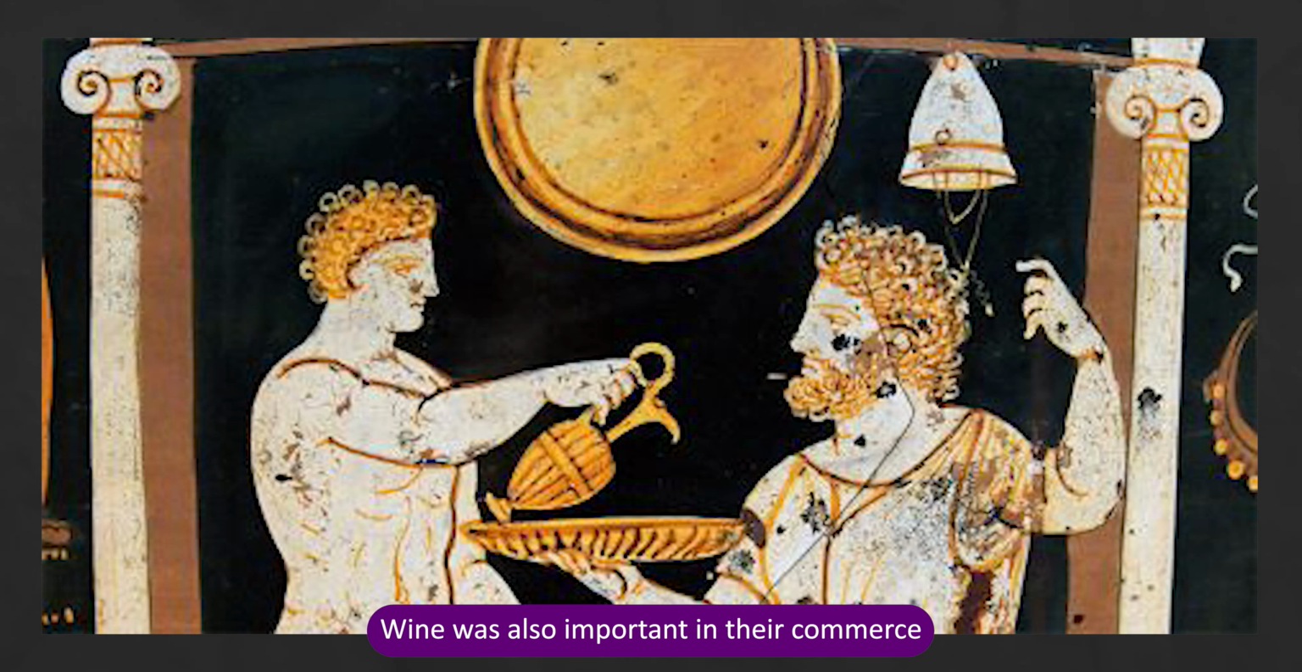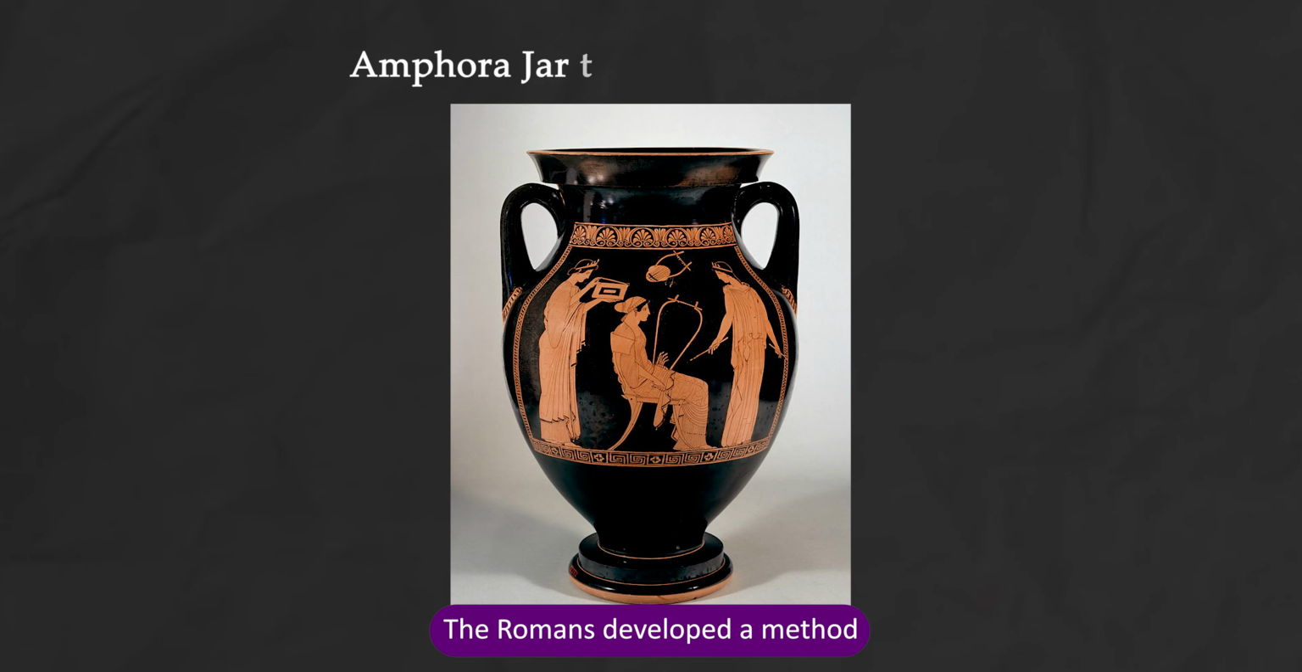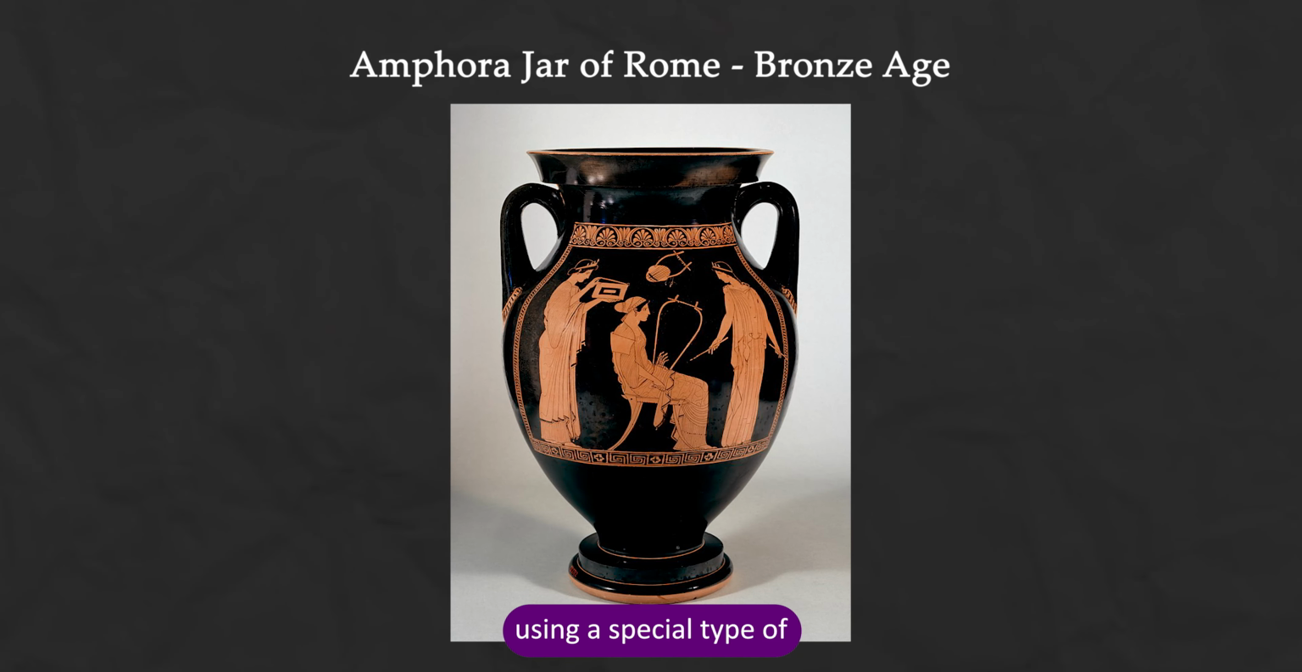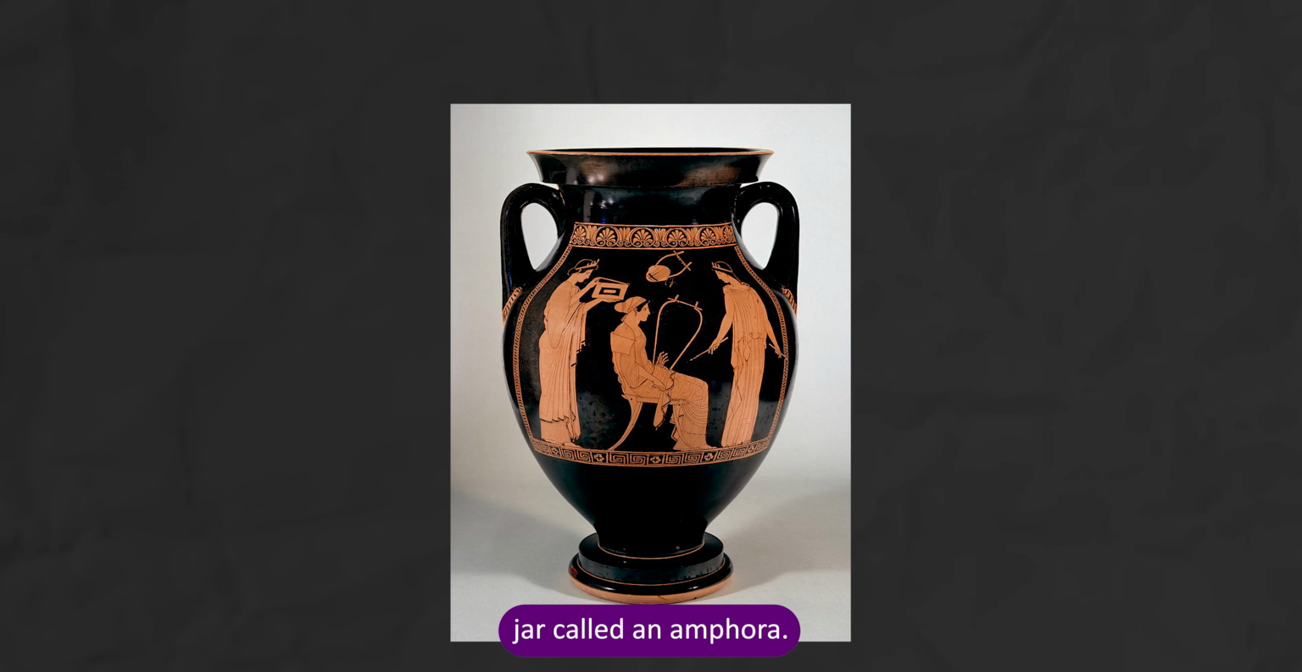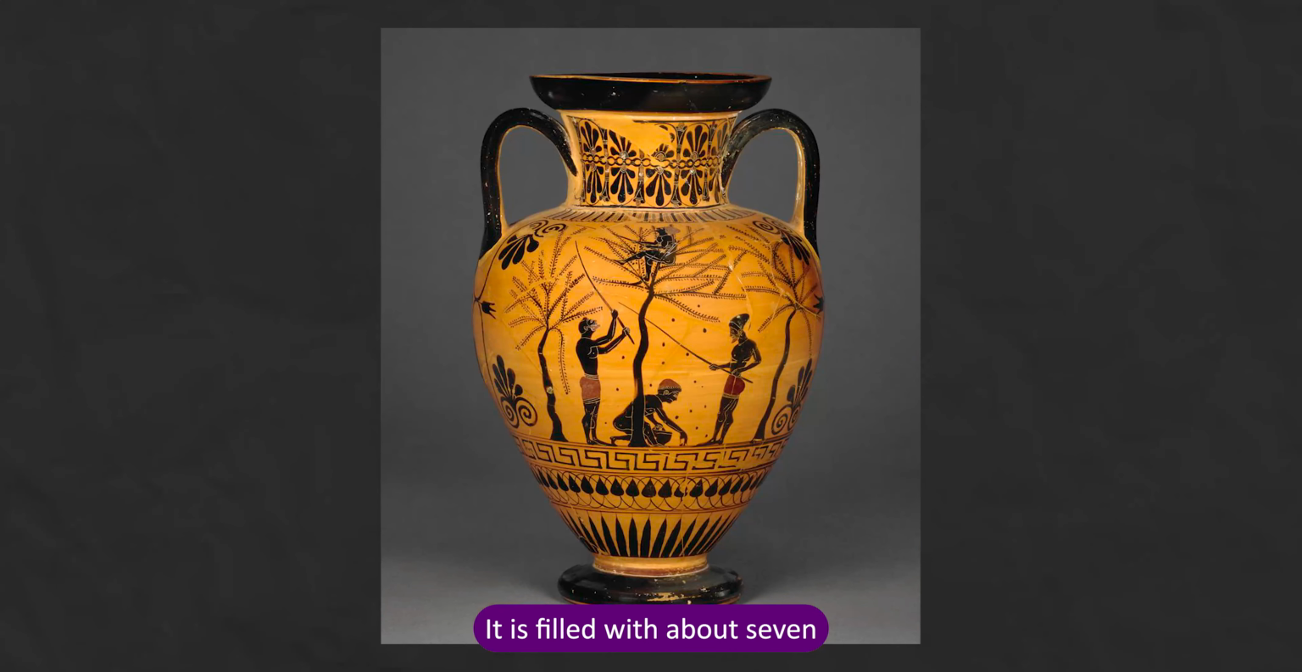Wine was also important in their commerce, and grape wines were sometimes used to trade slaves who worked in the vineyards. The Romans developed a method of making wine using a special type of jar called an amphora. It is filled with about 7 gallons of grape juice, and then sealed airtight as it begins to ferment.